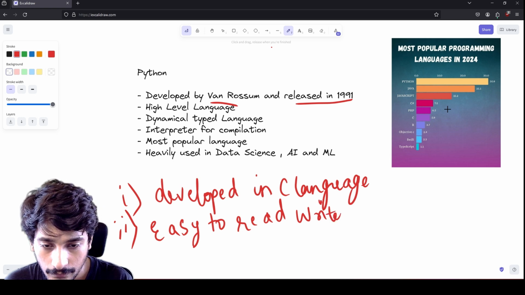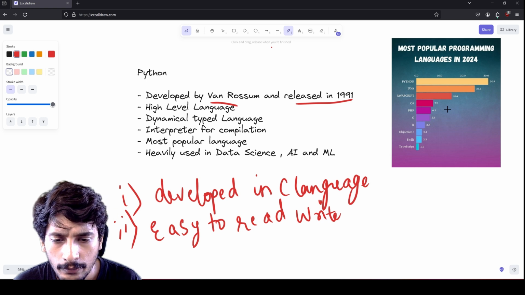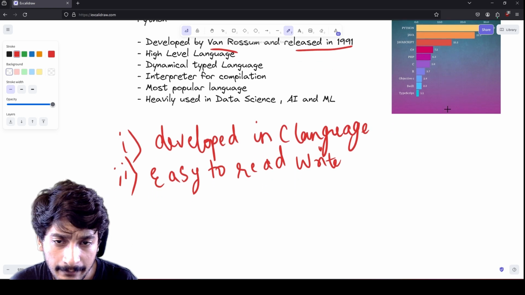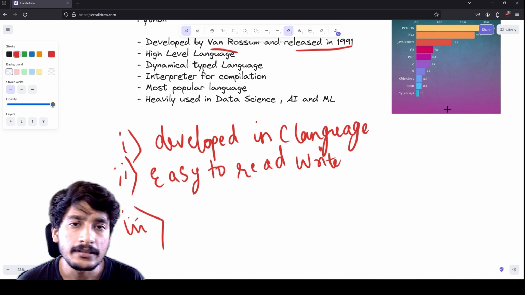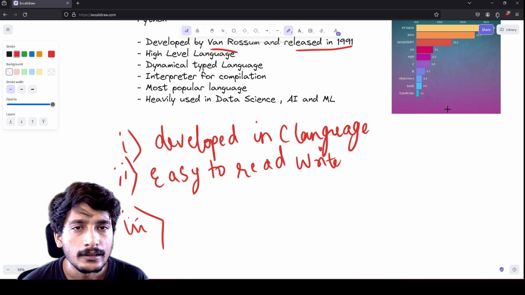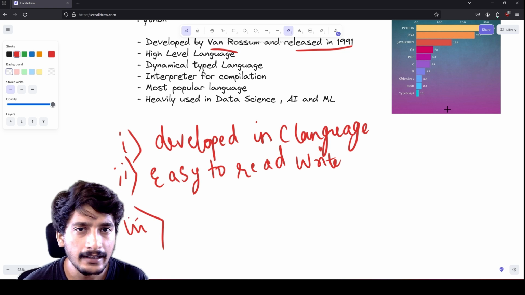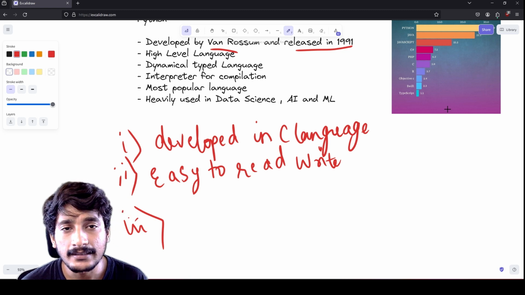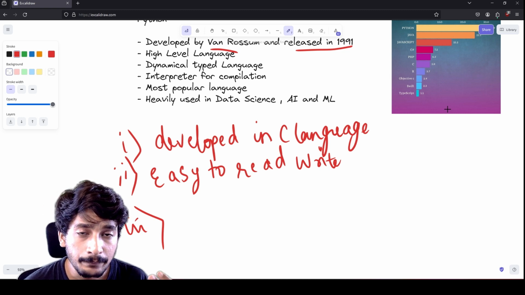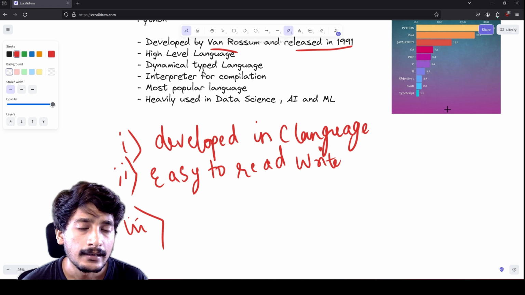Now let us move on to the next point, that is Python is a dynamically typed language. What do you mean by dynamically typed language? It is a language where you don't have to assign data types. So what are data types? Every variable is either a string, a numeric data type, or a boolean. In many other languages like C++ or C, which are statically typed, you need to assign data types.